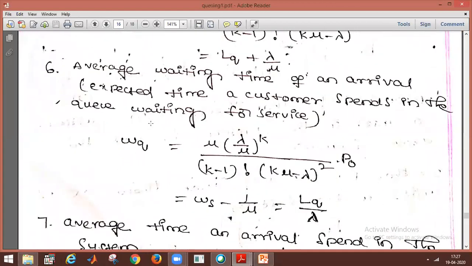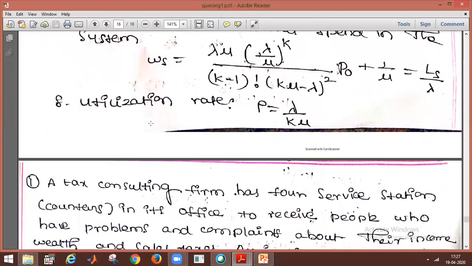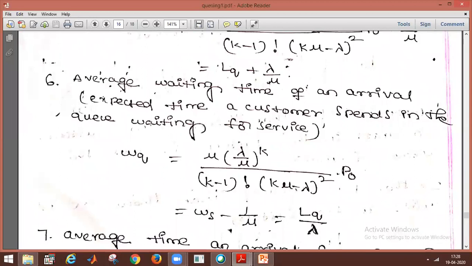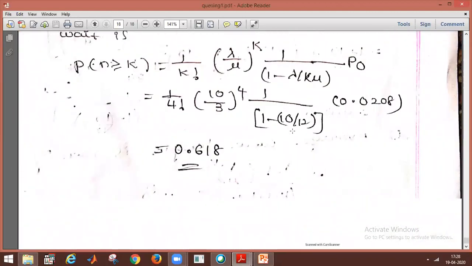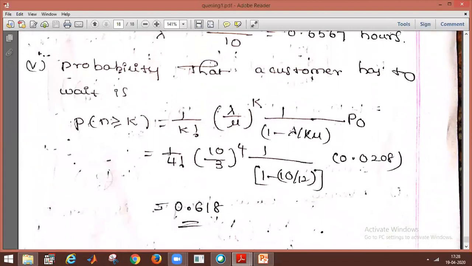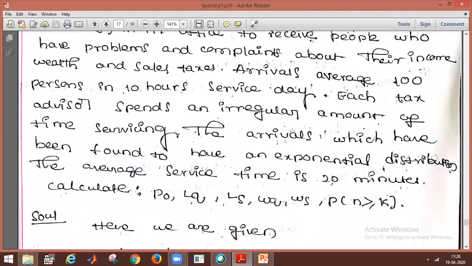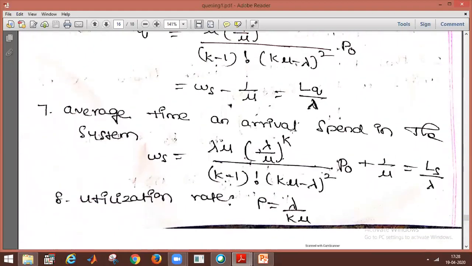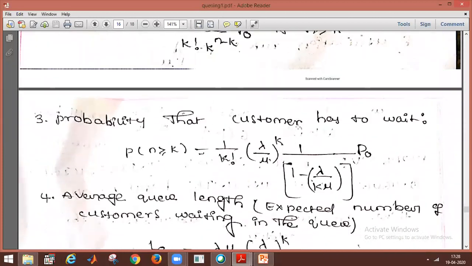So we have to observe the formula. WQ is equal to this; this is the information. The formula we have to use is the probability that customers have to wait, n greater than or equal to k. So n greater than or equal to k means this is formula 3.